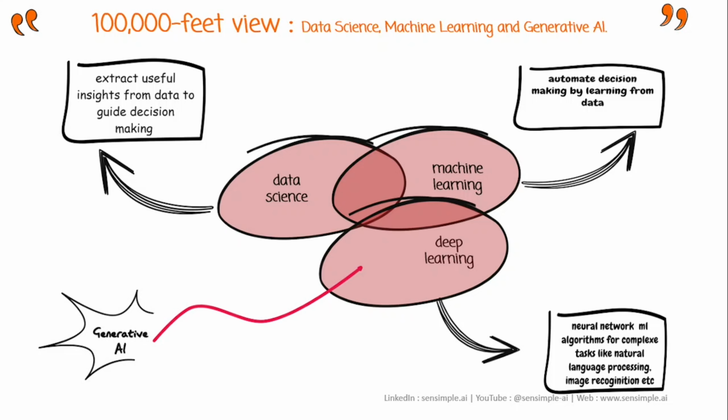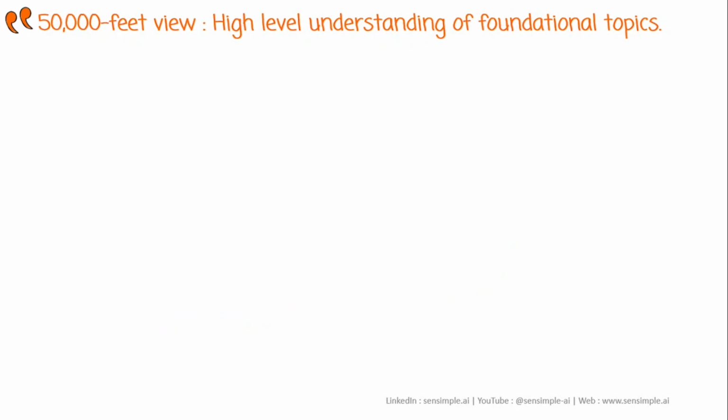So we are going to see generative AI as a part of deep learning, though again we will limit our discussion in deep learning just enough to lay a strong foundation for generative AI. Now moving on, let's dive deeper to the 50,000 feet view. At the 50,000 feet view, which is a little deeper than the 100,000 feet view, we are going to understand the foundational topics and the terminologies that we will need to get started.